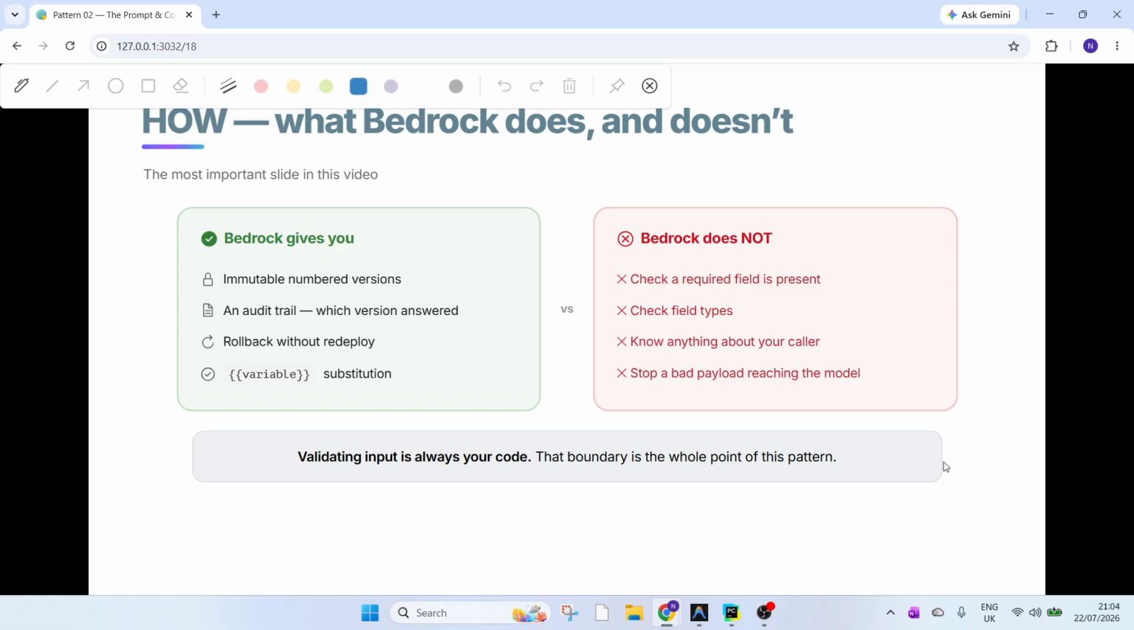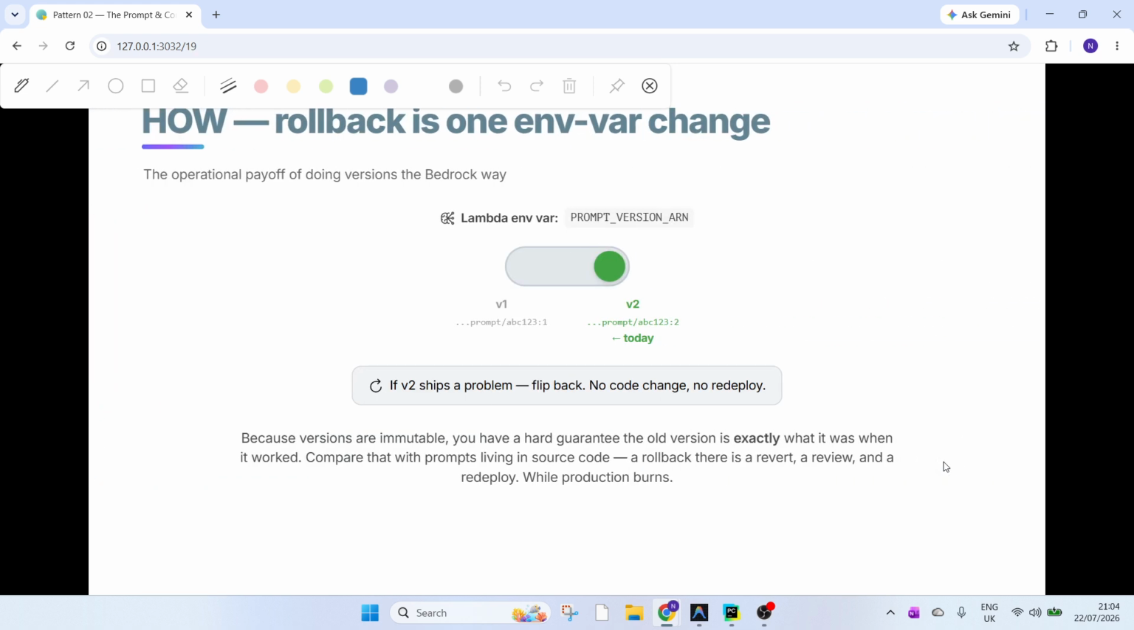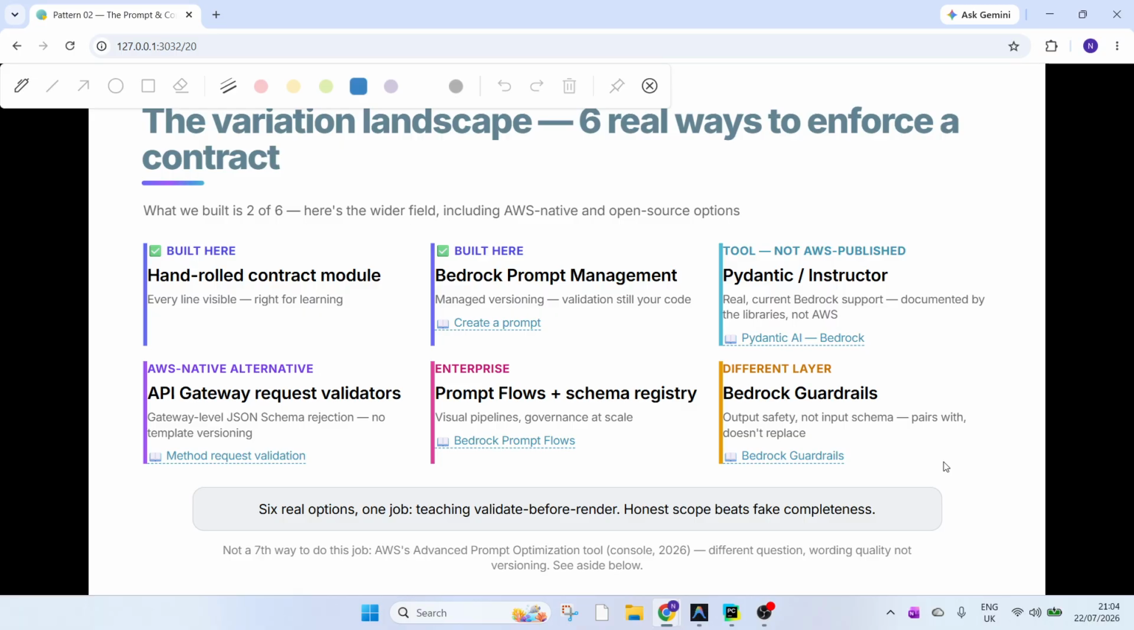What Bedrock doesn't do is check your payload, what fields are present, or what field type it is. That's not there, right? And the validation of those kinds of things is via your code or your logic. Now, this is more around how you manage the different versions of Lambda if you go with this approach. If there is any issue, you can always roll back to the previous version.